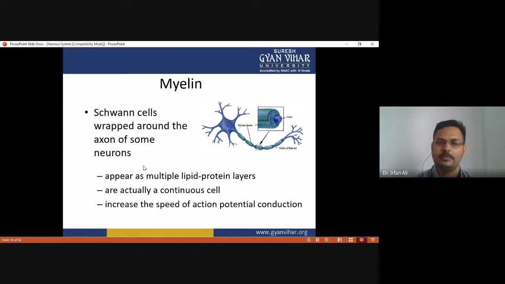Due to the myelination, it has nodes of Ranvier, and nerve impulse conduction in the myelinated fiber is at a faster rate as compared to the non-myelinated one due to saltatory conduction. It appears as multiple lipid-protein layers and increases the speed of nerve impulse conduction.